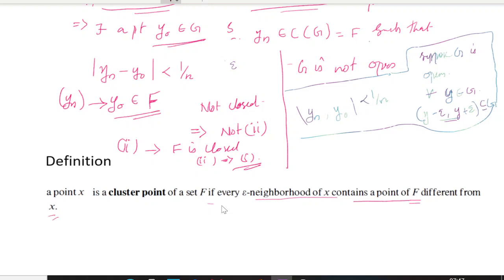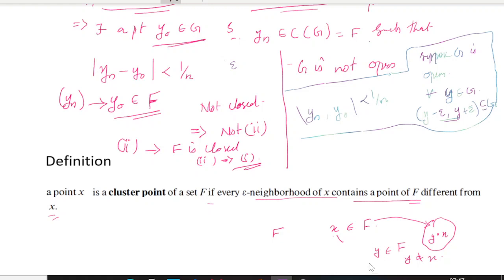So we have a set F and an x belonging to F. So we will say that x is a cluster point of F when any epsilon neighborhood of x contains elements from F. Some y should be there such that y belongs to F and y is not equal to x. Now we will say that x is a cluster point of F.